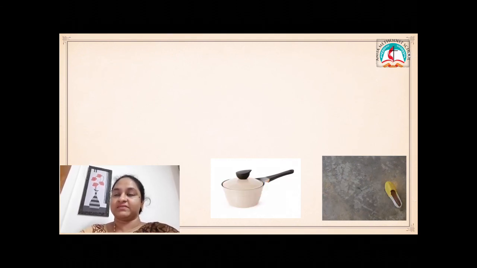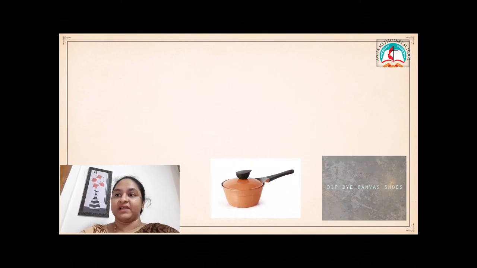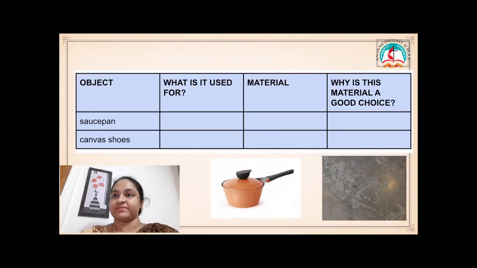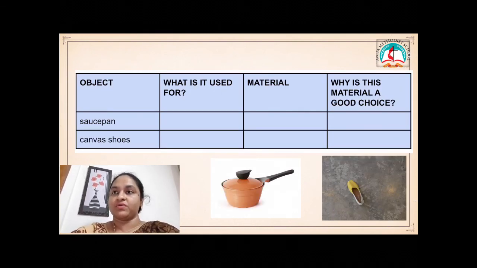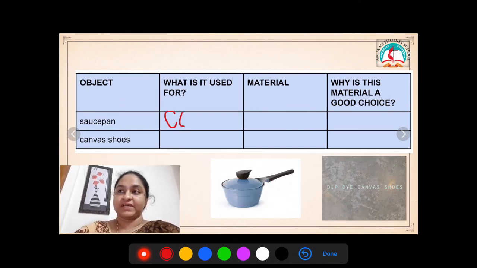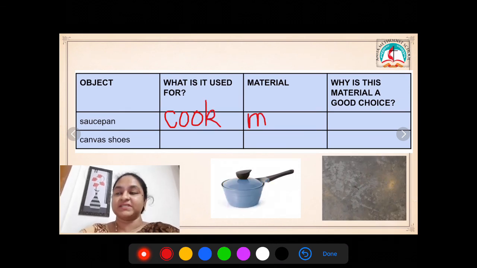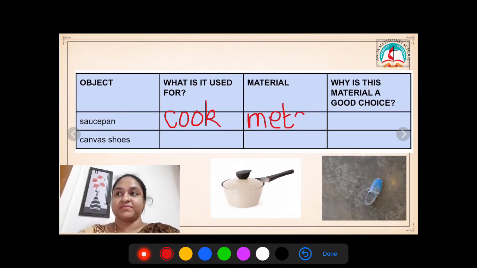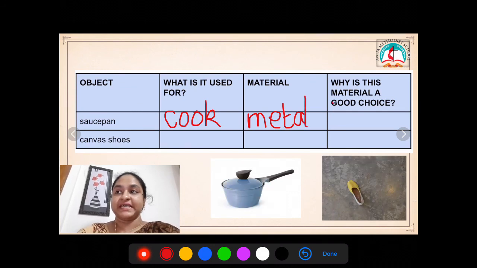What do you see here? The first picture is a saucepan, and then we have a canvas shoe. What is it used for? Saucepan. What is it used for? To cook food. What material is it made of? It is made of metal. Why is this material a good choice? Because it is a good heat conductor.